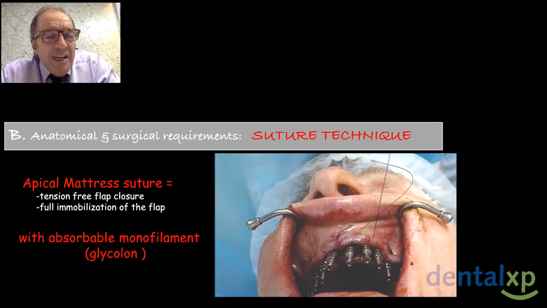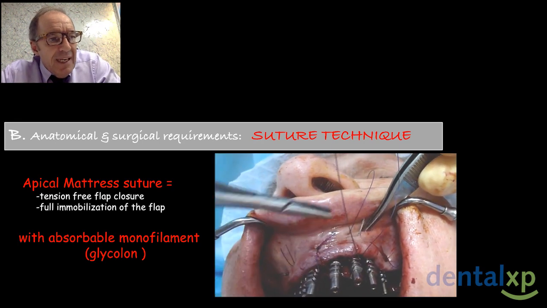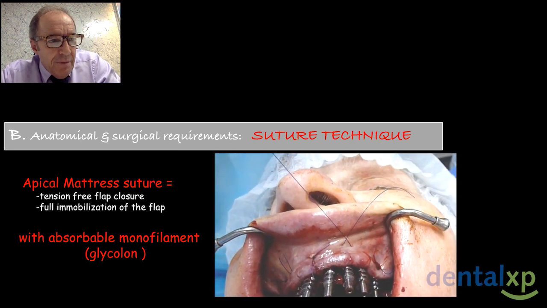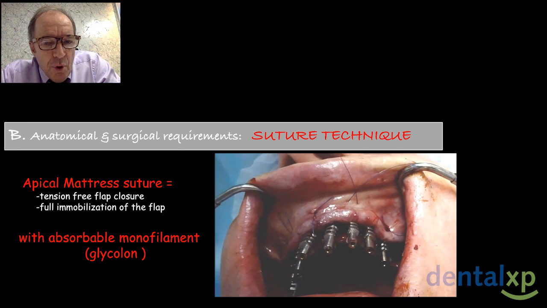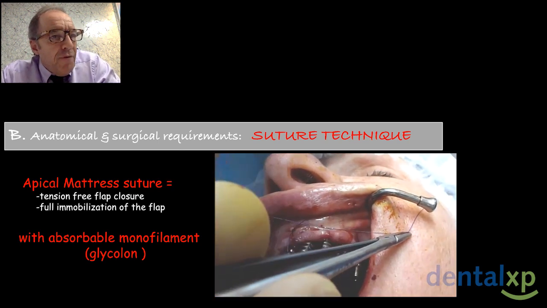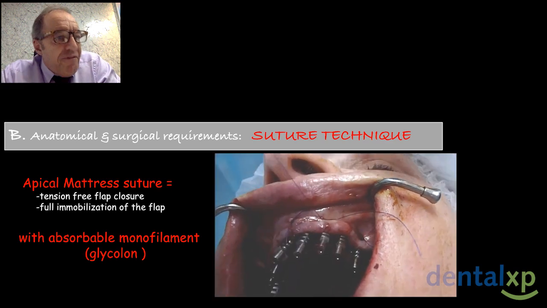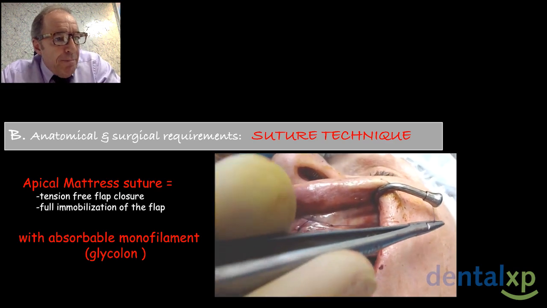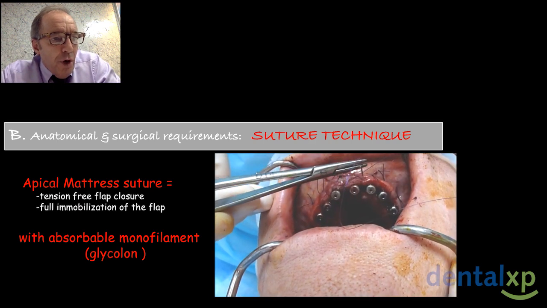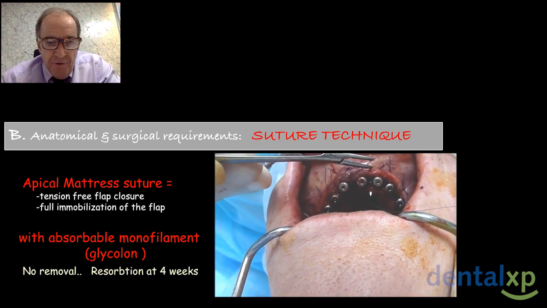As you see, the penetration of the needle is at least 1 centimeter from the margin. You are sure to avoid the tension and obtain full immobilization of the flap. I prefer to use resorbable monofilament because I do not remove them. They resorb after 3 or 4 weeks.